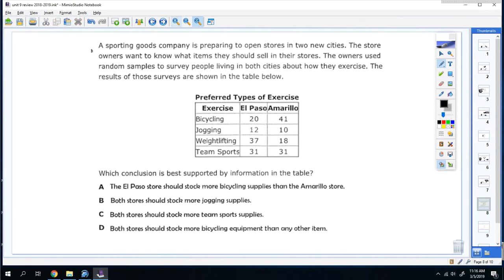A, the El Paso store should stock more bicycle supplies than the Amarillo. No, Amarillo should stock more supplies than El Paso. B, both stores should stock more jogging supplies. False, that's the least favorite one. No one likes jogging. C, both stores should stock more team sport supplies. Well, they're not the highest for both of them, but they're the second highest for both of them, so maybe. D, both stores should stock more bicycling equipment than any other item. No, because bicycling is the third favorite. Okay, so D is wrong. So C is the best choice.